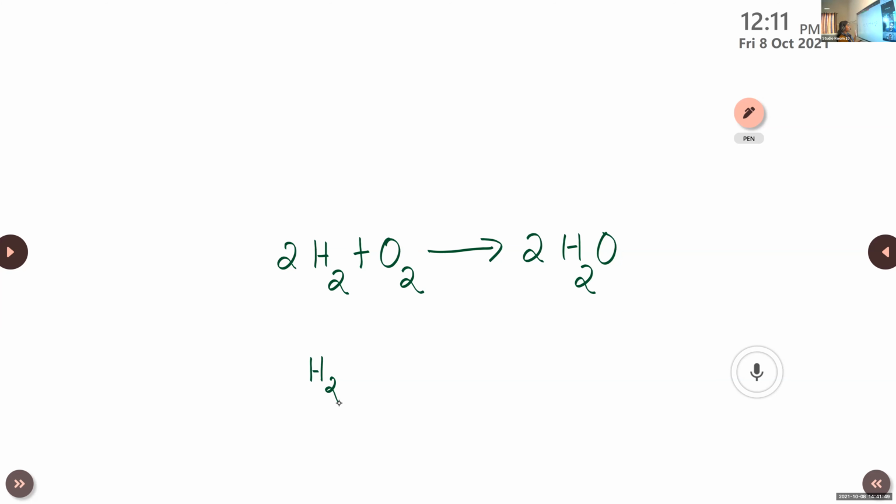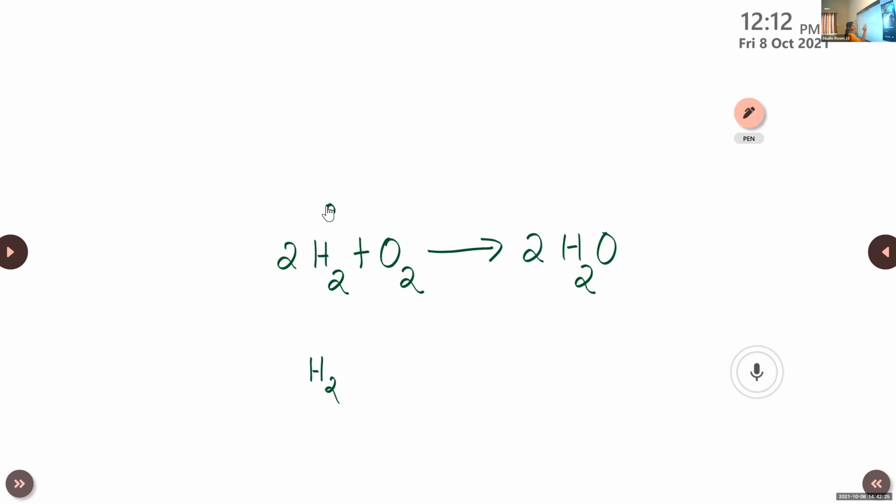Okay, oxidation number of any diatomic molecule will be considered as 0, not in the case of atom. In the case of diatomic molecule, it is 0. So here the oxidation number of hydrogen molecule is 0. And if the element, that means hydrogen, as an atom in a free state, that's also considered as 0. That we will learn in the rules. Now you just understood this H2 has the oxidation number 0.